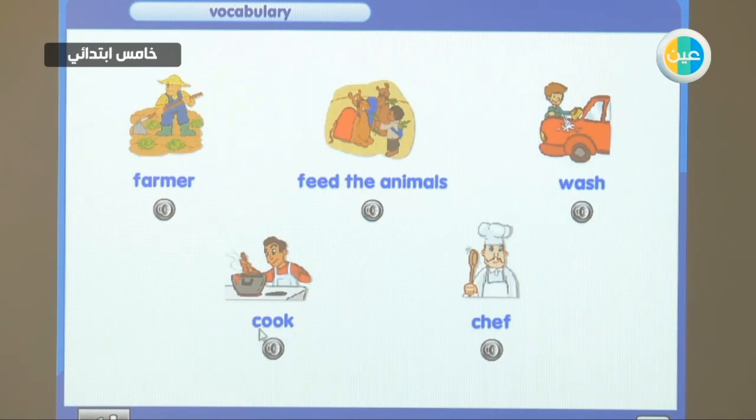The C in cook is pronounced ka, cook. But the CH in chef is pronounced ch, chef, okay? While the SH in wash is pronounced like sh, wash, chef, cook.